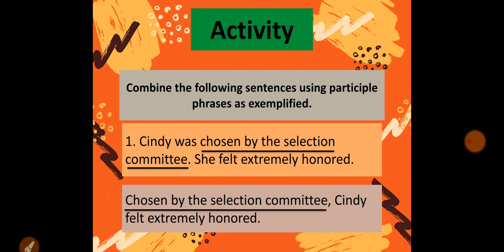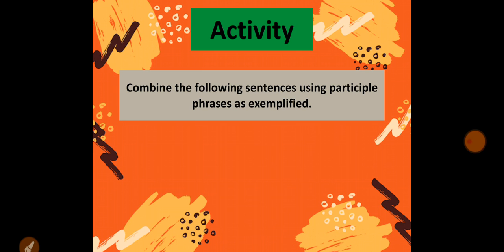And then we'll put a comma after that. Now we have to decide the subject. Sandy is the actual subject, so we'll write Sandy after the participle phrase and then complete the sentence. Chosen by the selection committee, Sandy felt extremely honored.